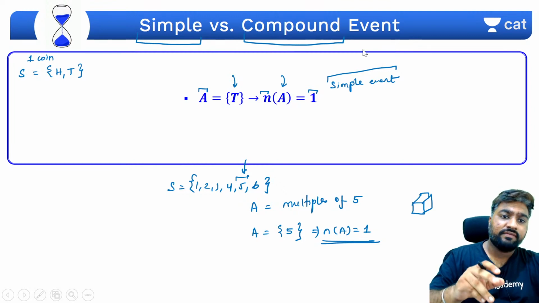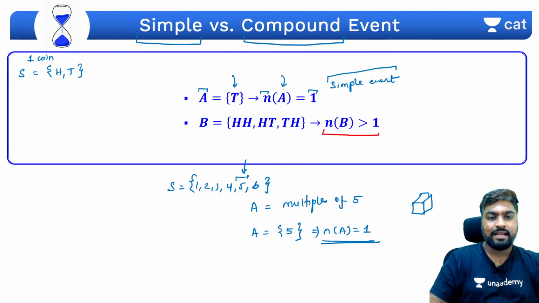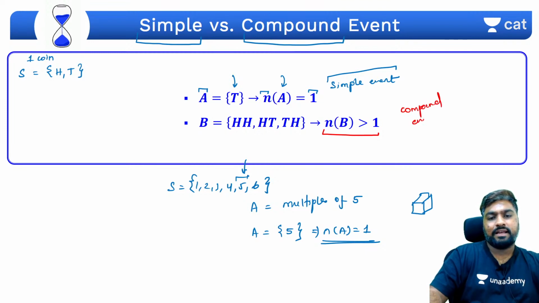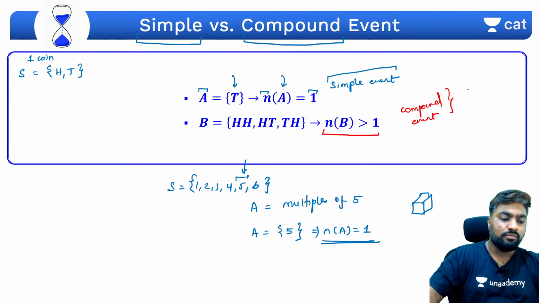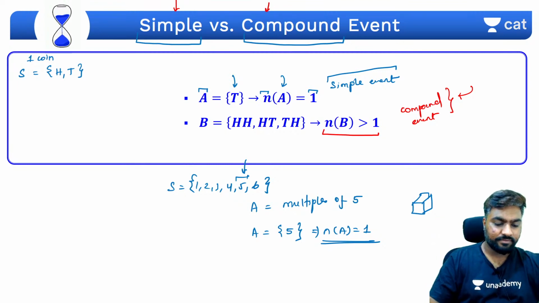What if the number of terms is more than 1? If the number of terms in a particular set is more than 1, then it is called a compound event, okay? Why are we getting introduced to all of this? Because you might come across a technical question from probability that might use terms like simple and compound. So just for your information.